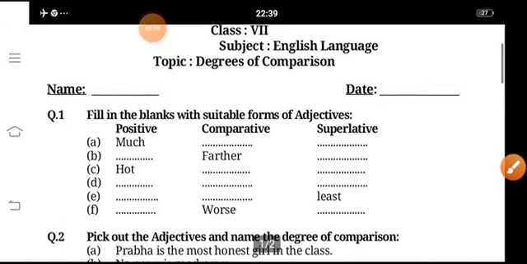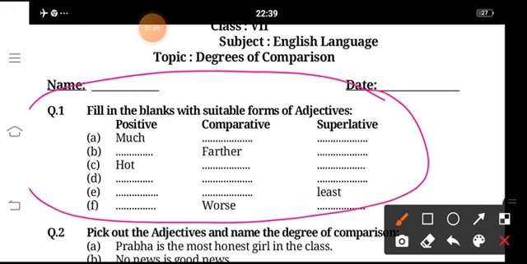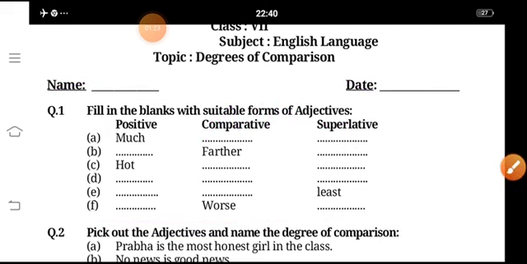So in our first exercise, we have to fill in the suitable form of adjectives. Much, here for much, we will write more, most. So positive is much, comparative is more, superlative is most.